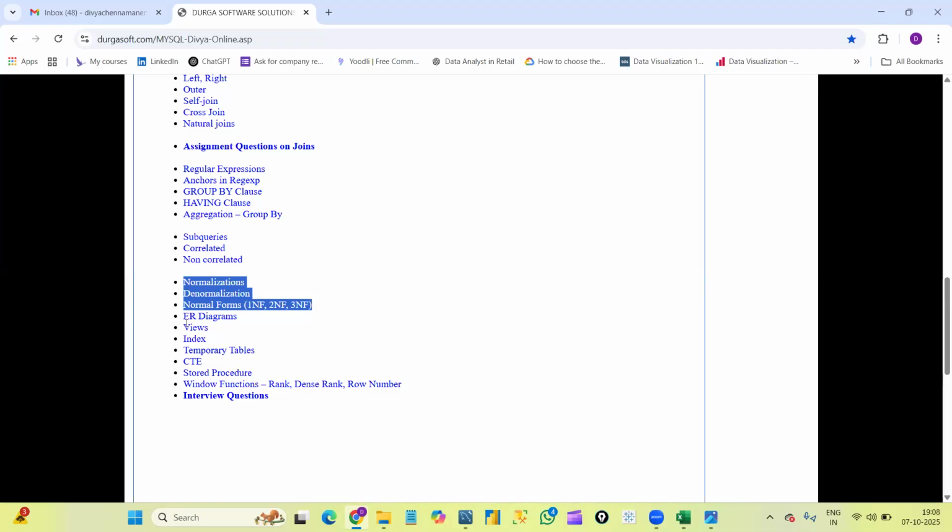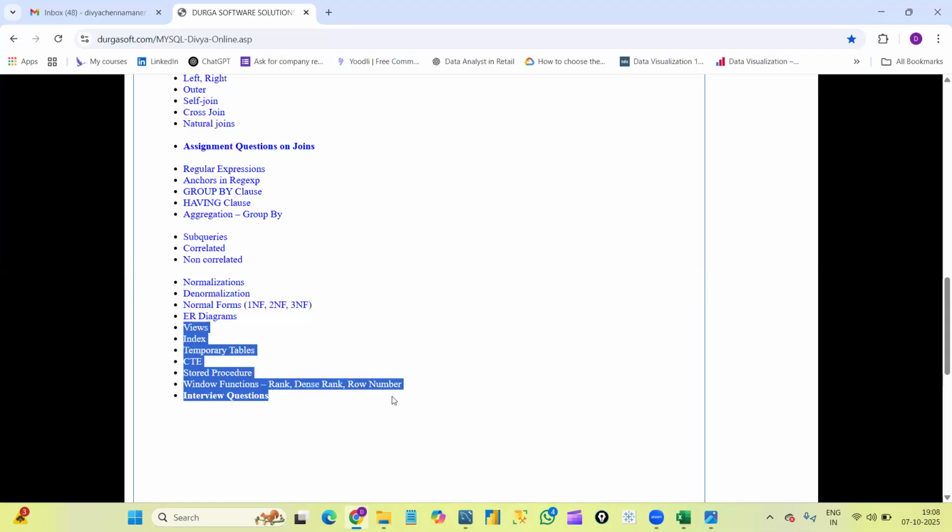And then ER diagrams, views, indexes, all these are important concepts, and advanced concepts like CTEs. This concept is very rarely found in the course content of other institutes. Views, indexes, temporary tables are important. If you want to remove duplicate data at a time, we will use the temporary tables concept. CTE means common table expression. We will also use CTEs, stored procedures, and window functions. These are all advanced concepts, and I will explain them in detail going forward.